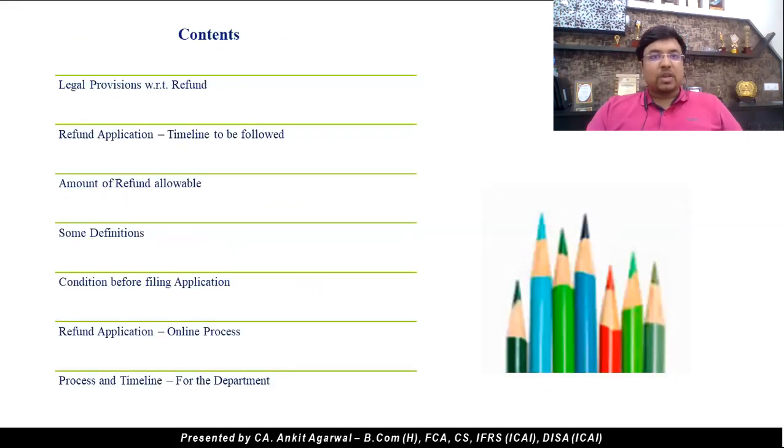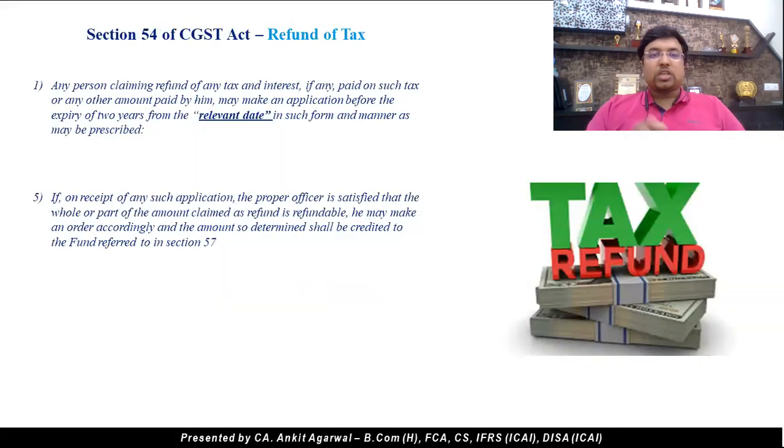While studying this, we will go through the provisions with regard to the refund as per the CGST Act, section 54 of the CGST Act, what it says on the provisions of refund, the timelines which you need to follow, that is the time within which we can apply for the refund, the amount of refund which we can claim, and then the formula for the refund, which uses some terms. So we'll understand the definition of those terms, the conditions we ought to fulfill before filing the refund application. Then we'll understand the online process for the refund application, and then the timeline and the process to be followed by the department.